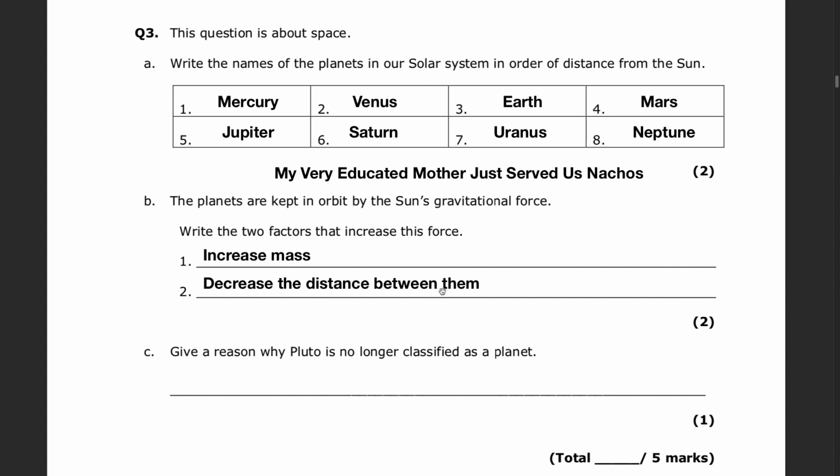Question 3c. Give a reason why Pluto is no longer classified as a planet. The main reason here is that it has not cleared the neighborhood around its orbit.